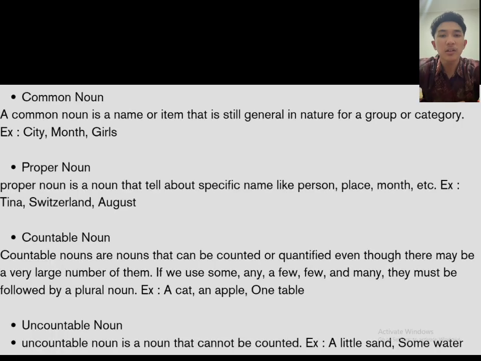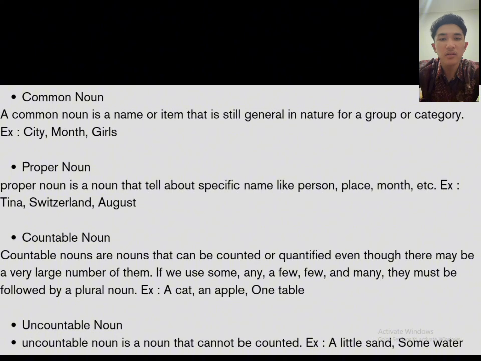Common noun. A common noun is a name of an item that is still general in nature for a group or category. Example: city, mount, and girl. Proper noun. A proper noun is a noun that tells about a specific name like person, place, month, nation, age. Example: Tina, Switzerland, Augustus.